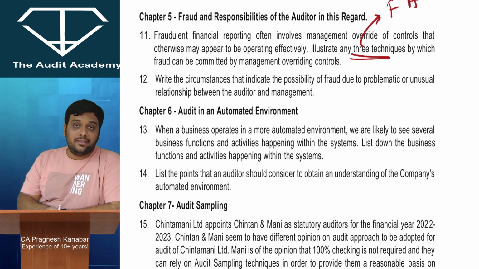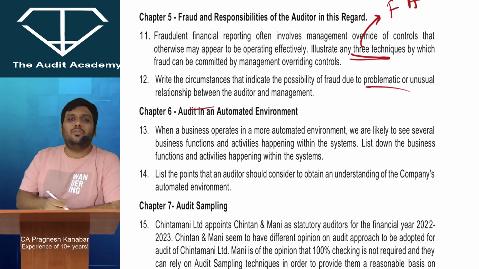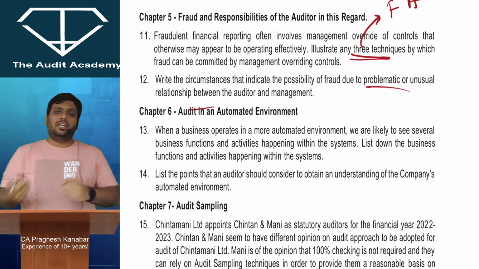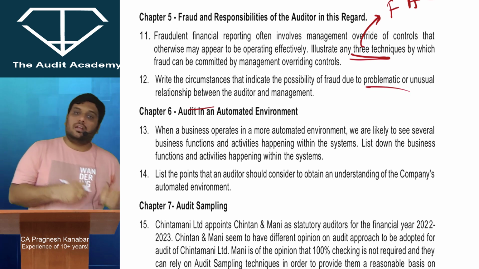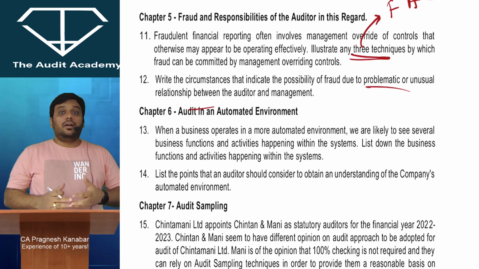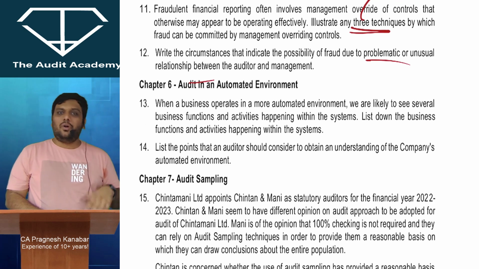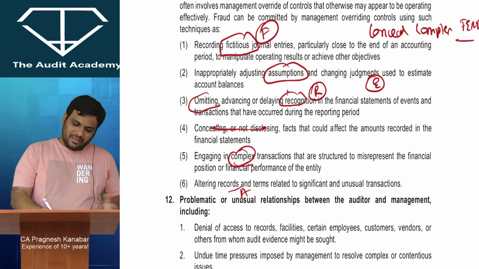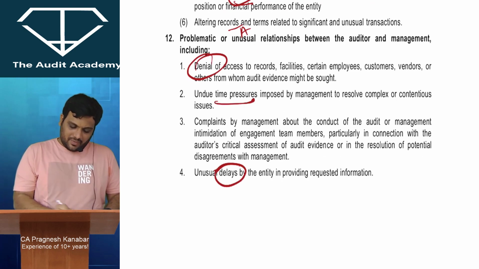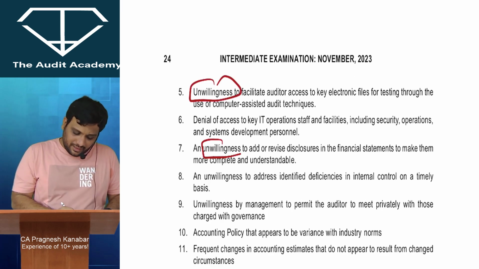Write the circumstances that indicate possibility of fraud due to problematic or unusual relationship between auditor and the management. Just give me the example. Circumstances means give me the examples. Management is denying the records. Management is not allowing the auditor to talk to the employees. Management is restricting the records, putting some restrictions, not sharing the data. So all of that comes under problematic relationship. Denial, delay, time pressure. Look at this. Management's unwillingness.